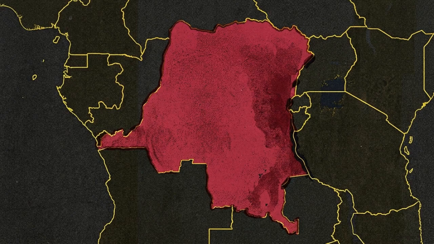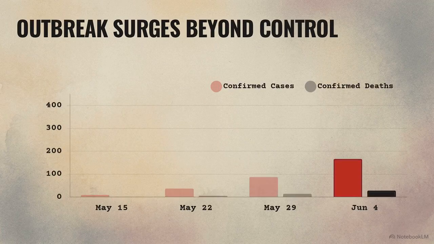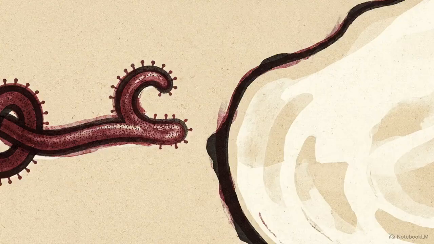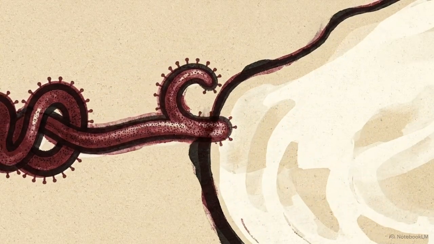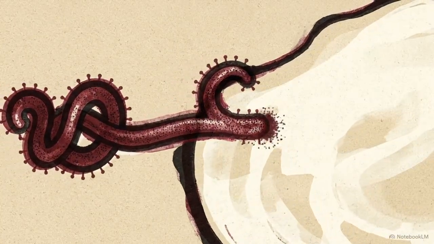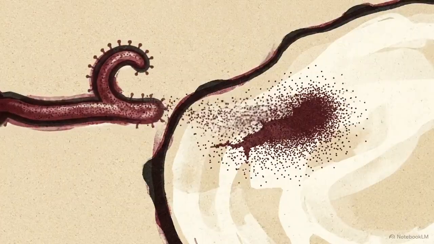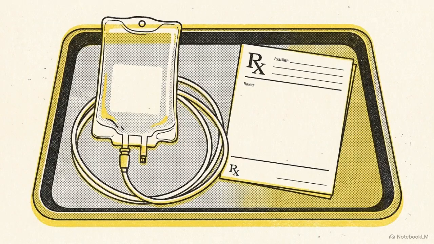By June 4, 2026, the data from Central Africa was grim. Health authorities confirmed 363 cases and 62 deaths across 17 health zones in the DRC and Uganda. The pathogen responsible is a filovirus, an RNA virus that aggressively attacks human host cells, carrying a staggering case fatality rate of 70%. For this specific Bundibugyo strain, there is no curative treatment and no approved vaccine.